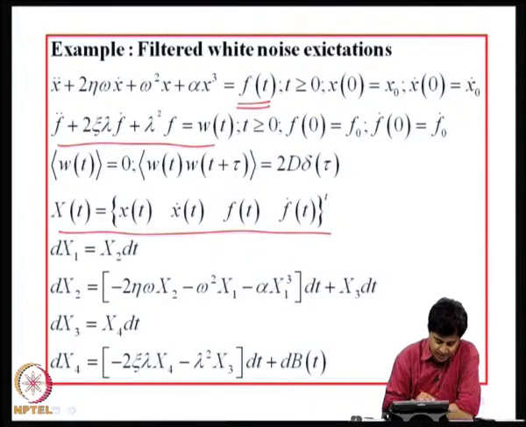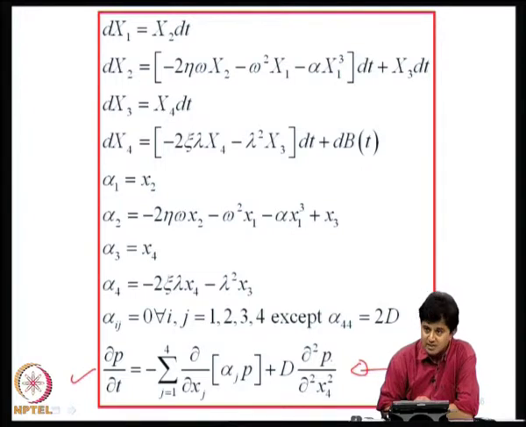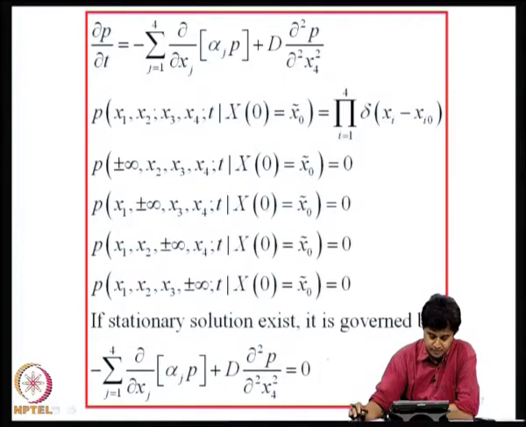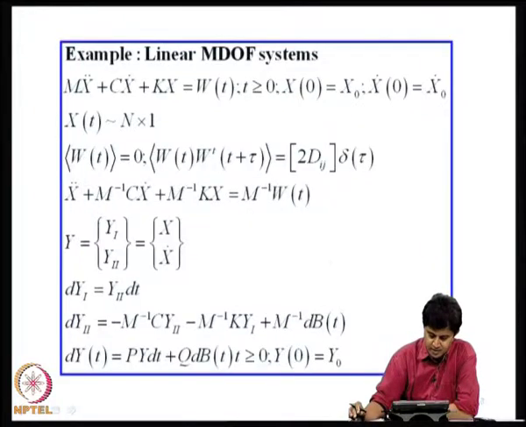So, I have dx1, dx2, dx3, dx4, and I can go through this, find alpha 1, alpha 2, alpha 3, alpha 4, and get the governing Fokker-Planck equation even for this case. I can write these equations and write down the boundary conditions. Now, there are 4 independent spatial variables x1, x2, x3, x4 in addition to time. But in principle the problem is formulated.